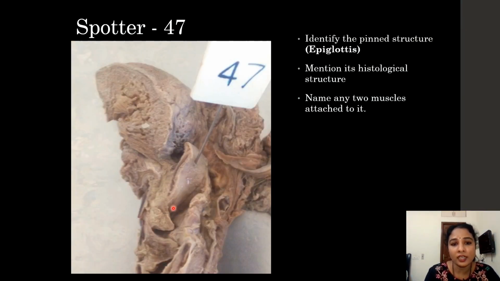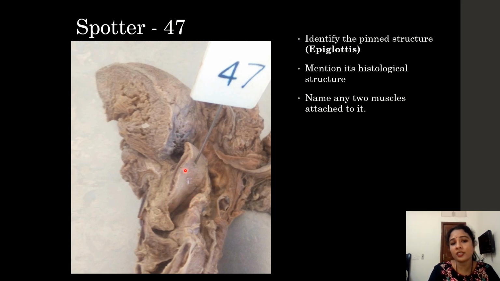The next cartilage in the larynx is one more unpaired and large cartilage, the epiglottis. So this is one half of the epiglottis that you are seeing. This is the tongue, and here is the epiglottis, which forms a lid over the laryngeal inlet. This is the laryngeal inlet.